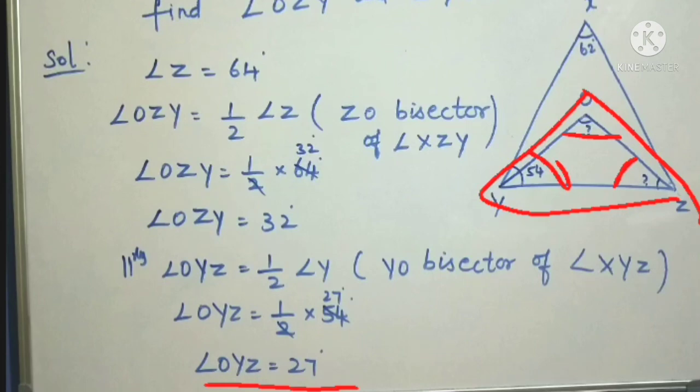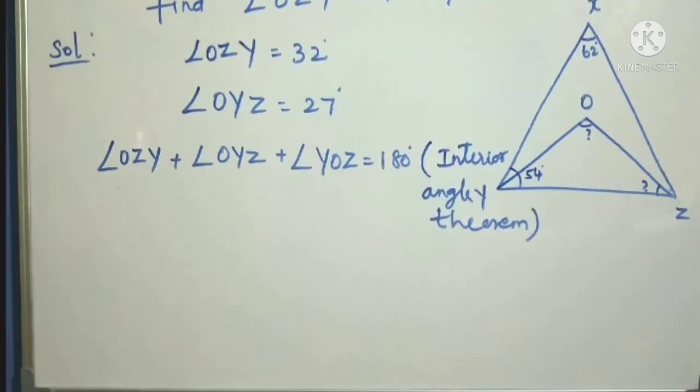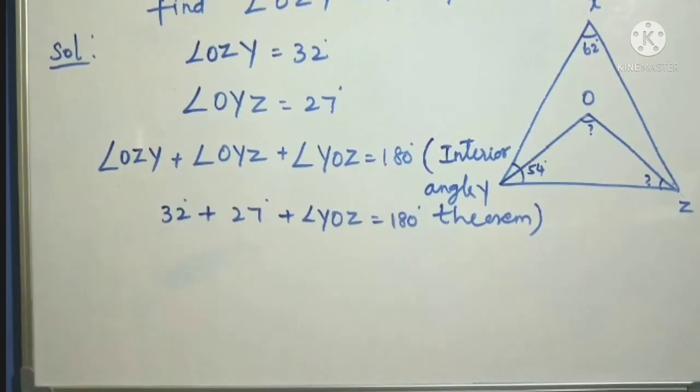The three angles are OZY plus OYZ plus YOZ. OZY is 32 and OYZ is 27.